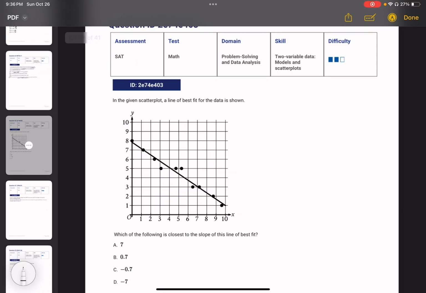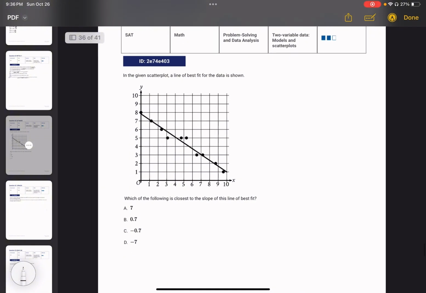Okay, next question. In the given scatter plot, a line of best fit for the data is shown. Which of the following is closest to the slope of this line of best fit? So remember, we're finding a slope for the line, not for the points. So we are going to pick points on the line. We can pick this last point right here.